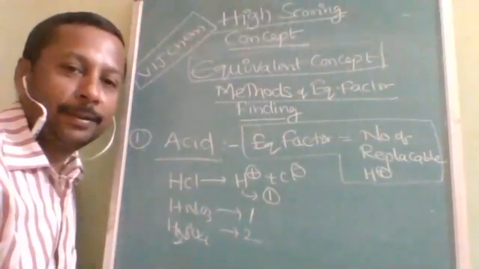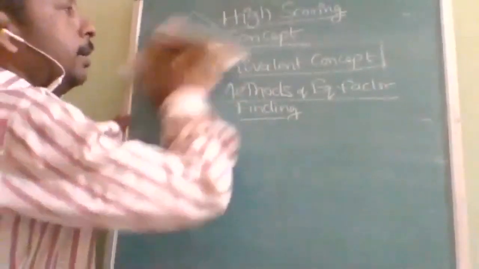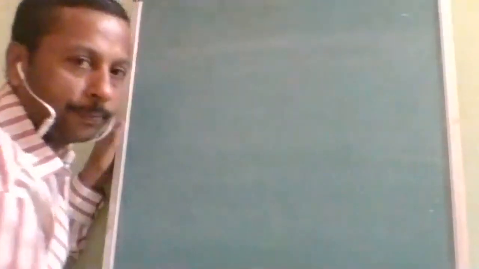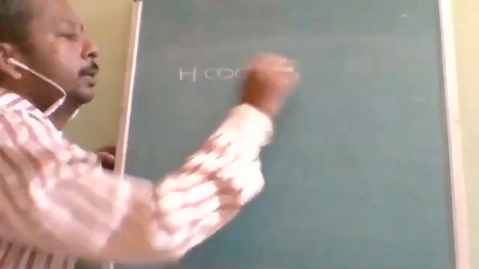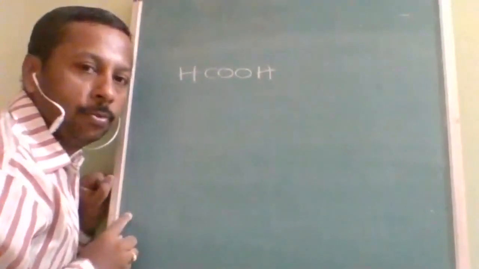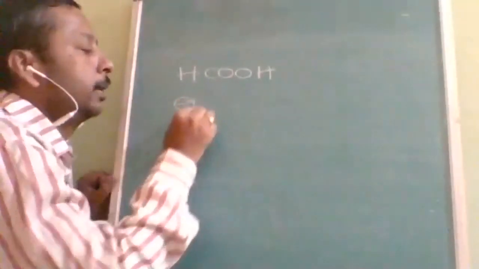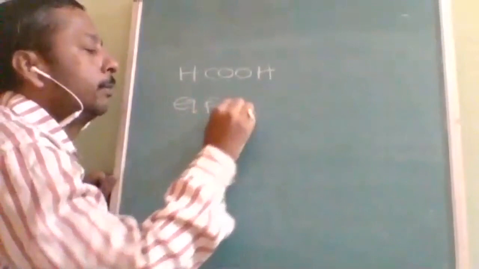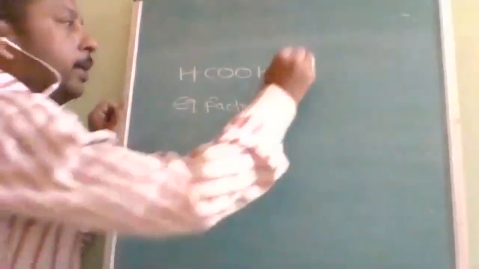But the main topic we are going to cover is here. All equivalent factors are not equal to the number of hydrogens. Now let us take HCOOH. The number of hydrogens is 2, so equivalent factor should be 2, but it is not 2. Equivalent factor for this acid is equal to 1. Is it understood?